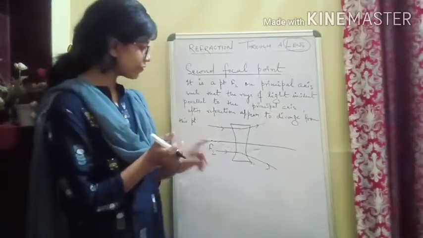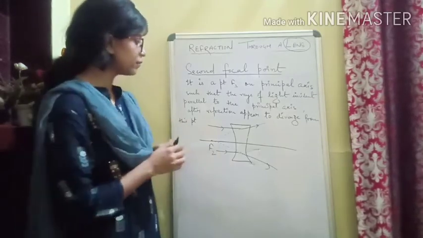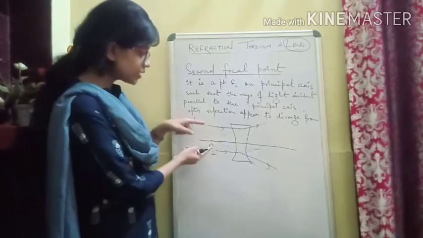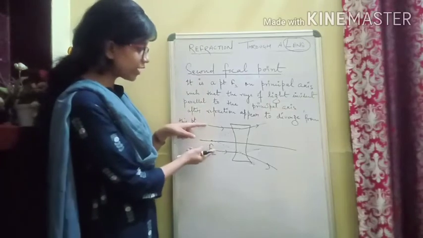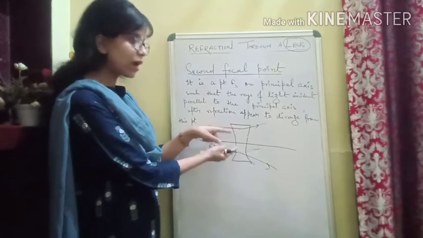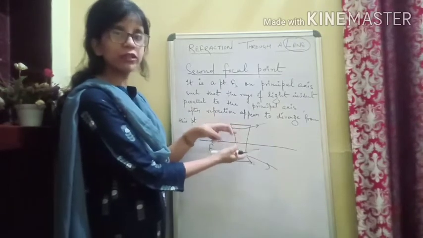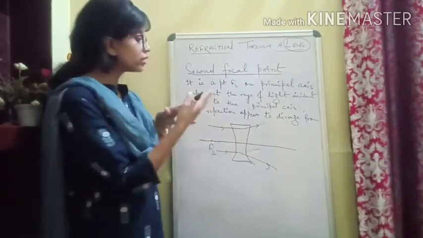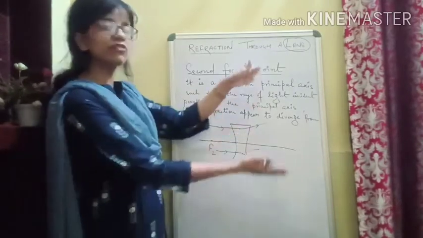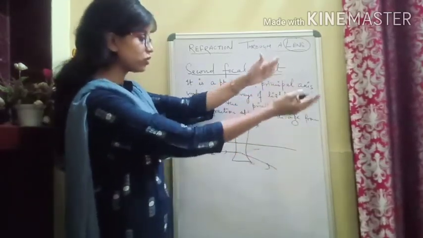So, okay, here I have drawn the concave lens. Now again the definition is very much the same. It is a point on a principal axis such that the rays of light incident parallel to the principal axis, after refraction, since they are falling on the lens, of course there will be refraction taking place. And since you know that a concave lens is a diverging lens, it will diverge the light. So after refraction, the light rays will go that side; they will not actually meet somewhere.